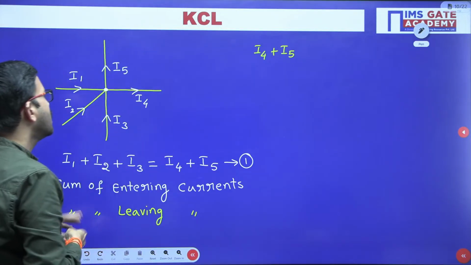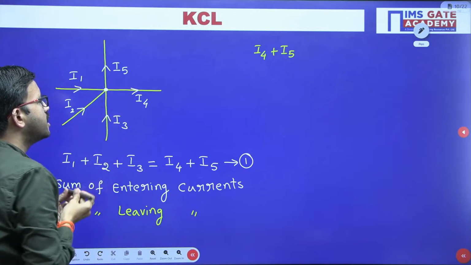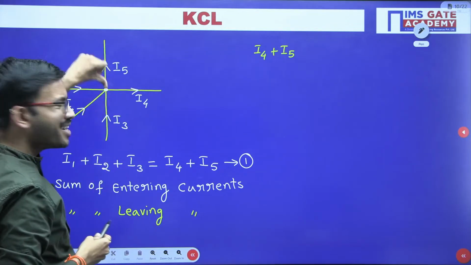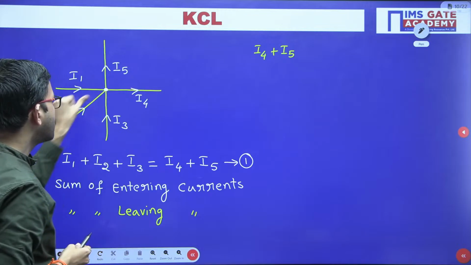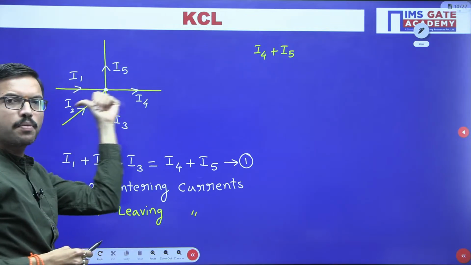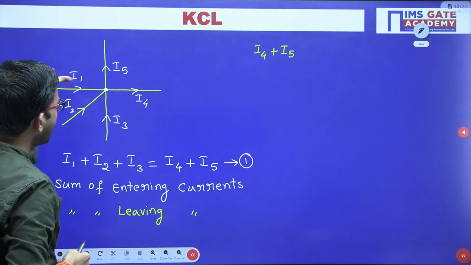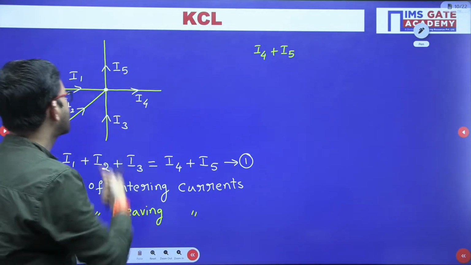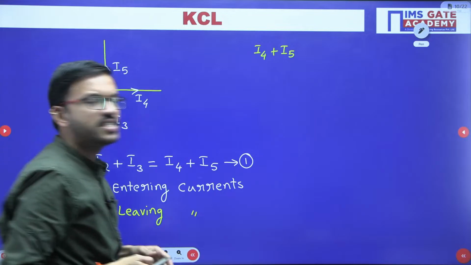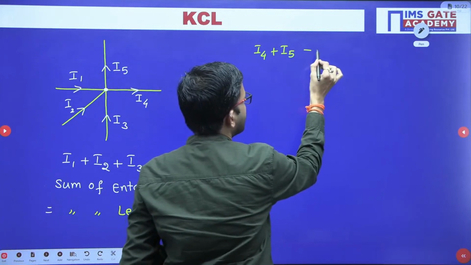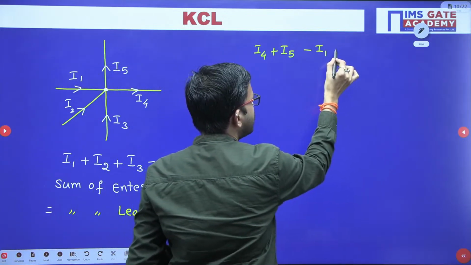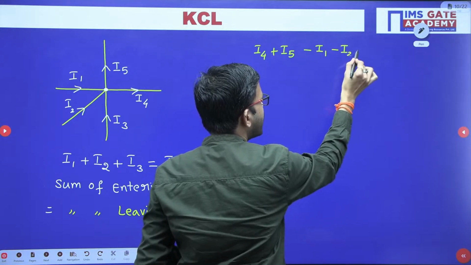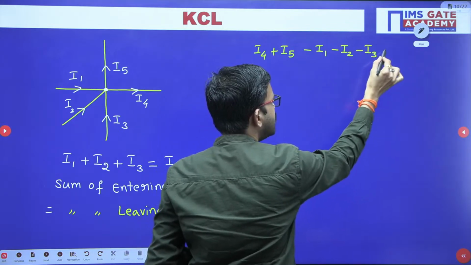So that means if I3 current is flowing like this, in the opposite way minus I3 is flowing. Similarly, if I2 current is flowing like this, in the opposite direction minus I2 current is flowing. Similarly, I1 current is coming like this, so minus I1 current is leaving, right? So in these 3 branches, minus I1, minus I2, minus I3 currents are leaving.